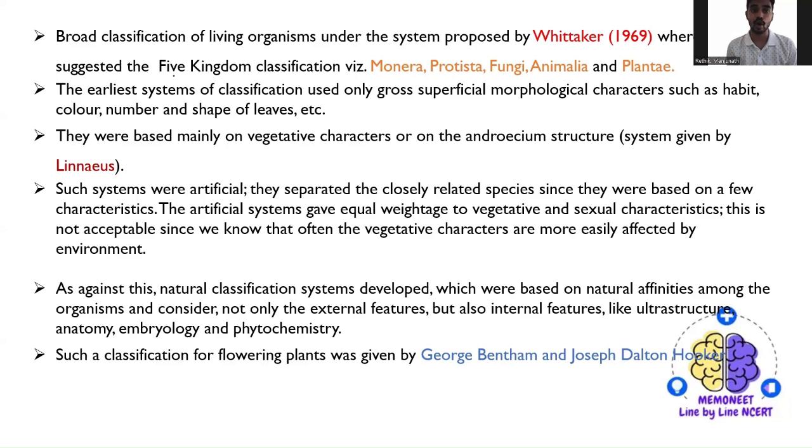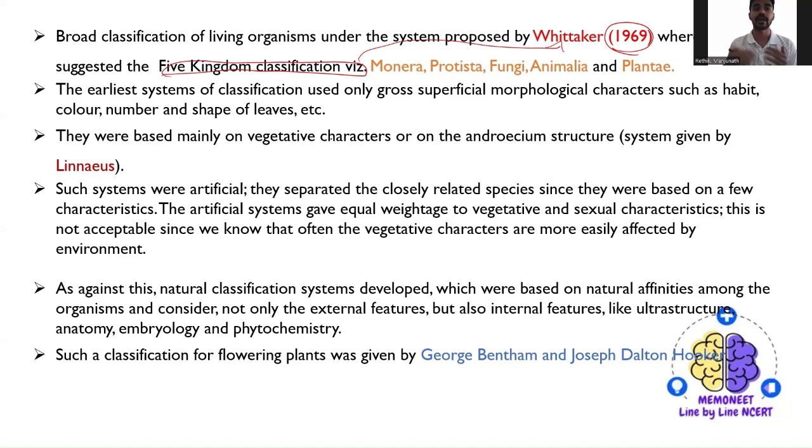As you already know, the five kingdom system of classification was proposed by R.H. Whittaker in 1969. Before that, there was a two kingdom system of classification where they were considering only plants and animals, based on their morphological appearance, right?